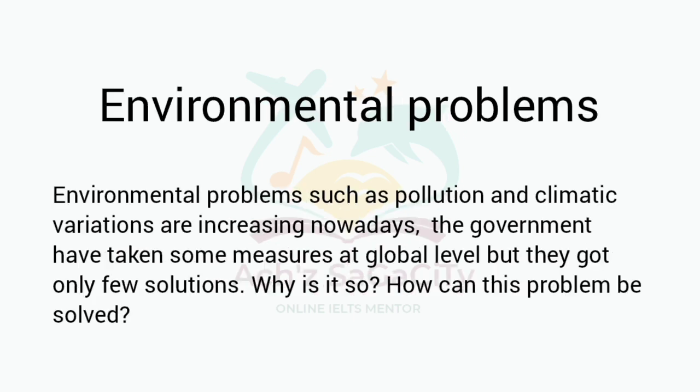Next one, environmental problems. Environmental problems such as pollution and climatic variations are increasing nowadays. The governments have taken some measures at a global level, but they got only a few solutions. Why is it so? That means, what are the reasons? How can this problem be solved? What are the solutions? Coming under problem solution again.